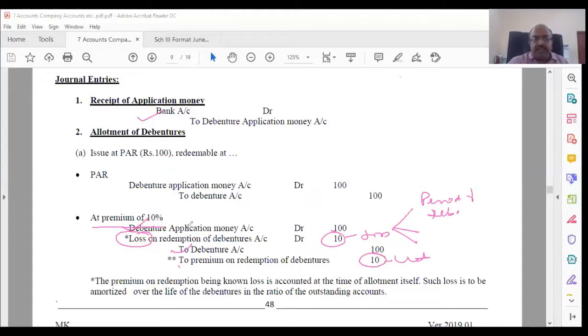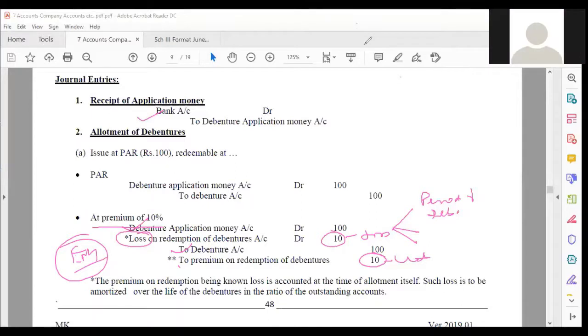Now, mind you, is this an entry for redemption or is it an entry for application or issue? Can you tell me? Venus, tell me. Issue, no?